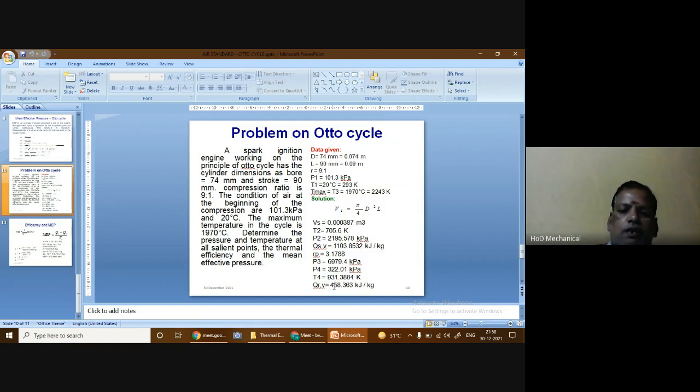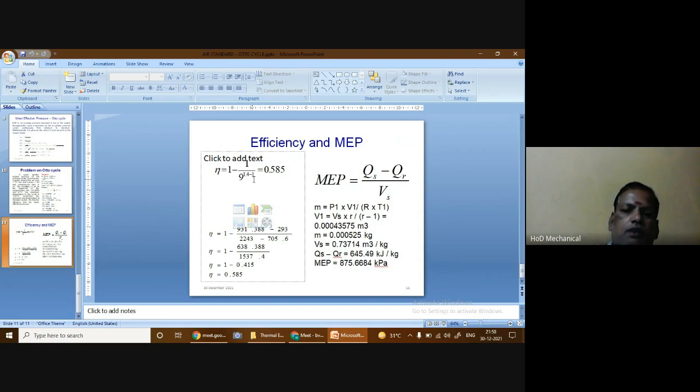So it is found to be 458.363 kilojoules per kilogram. And the formula used here is again Cv into (T4 minus T1). So after determining all these values, we can substitute in the formula to find the efficiency. As we know, the simple formula for efficiency of the Otto cycle is 1 minus 1 by r to the power gamma minus 1. The r value is 9, the gamma value is 1.4. So that has been substituted here and we found the efficiency as